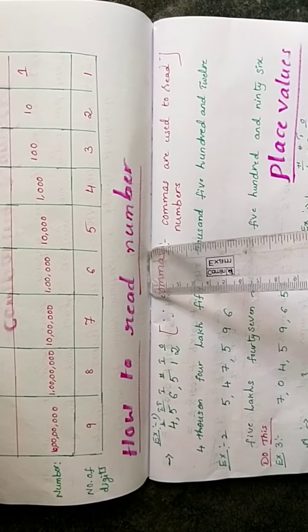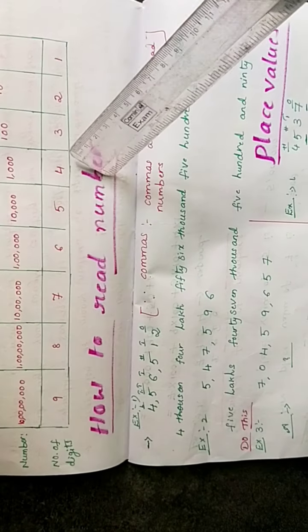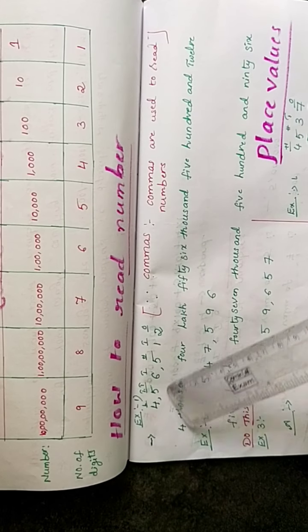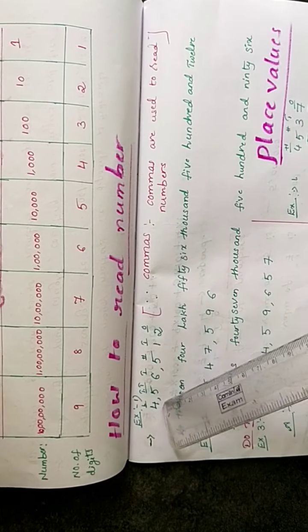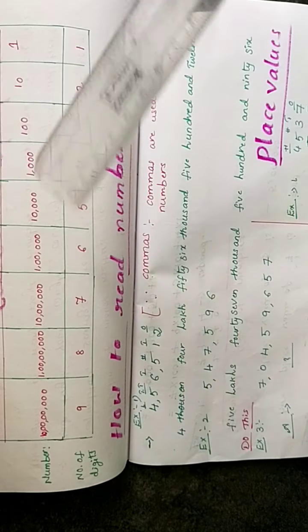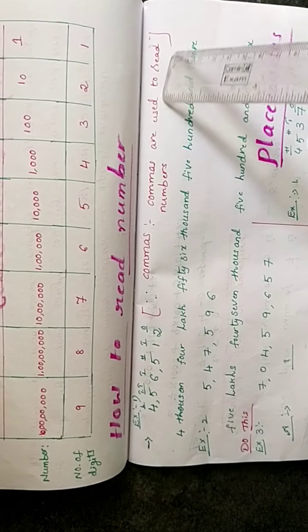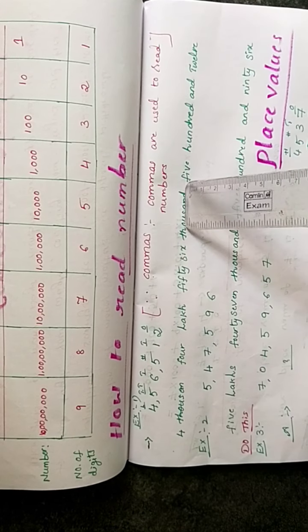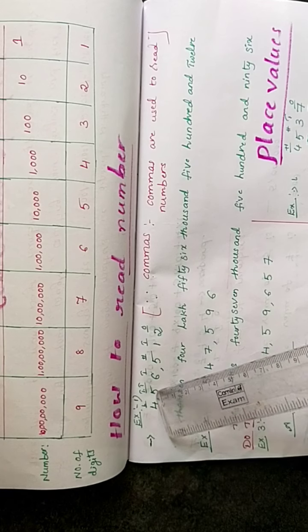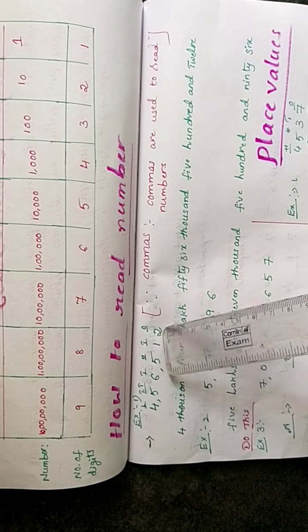And next, how to read a number. Suppose I give you one number. How do you read that number? By using this system, we read the number. Before we read this number, first what do you do? Keep commas. Commas are very useful to read the number. So without commas, assume that there are no commas: 4, 5, 6, 5, 1, 2.